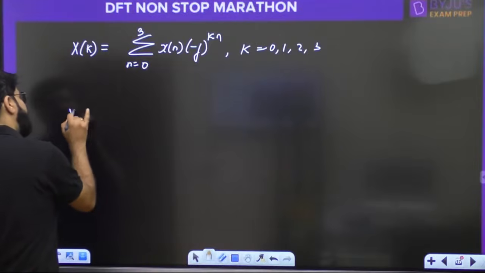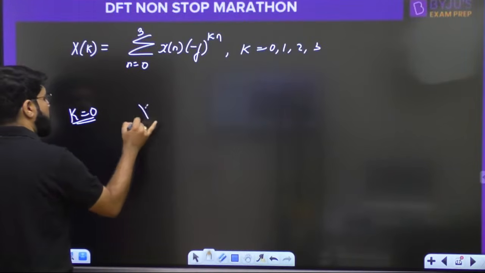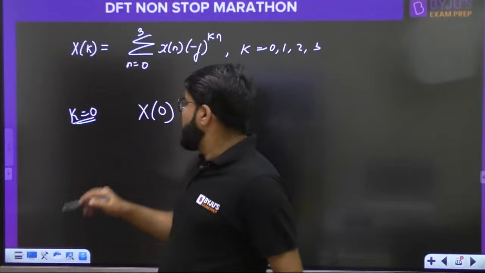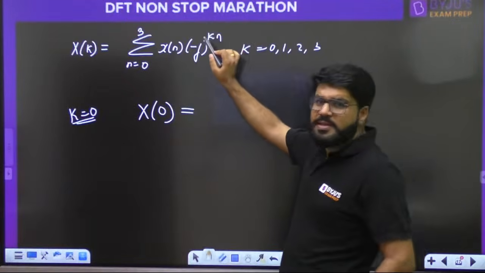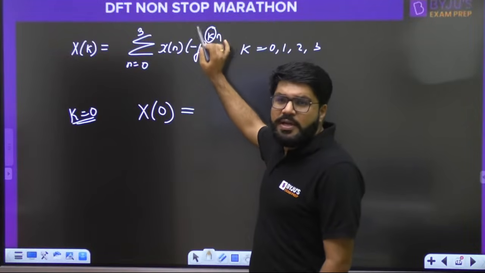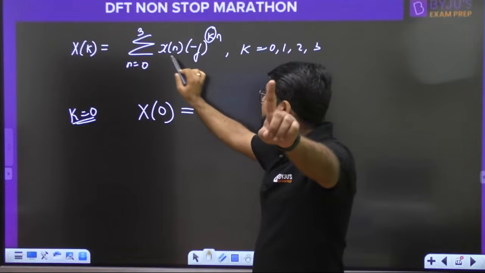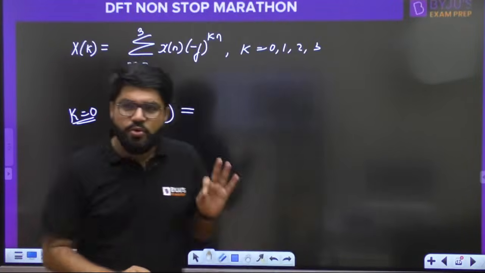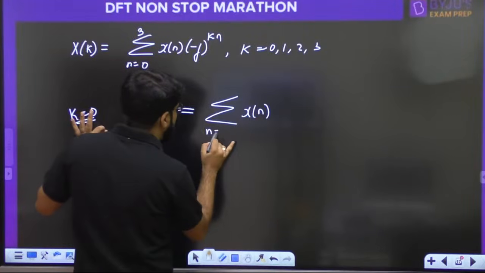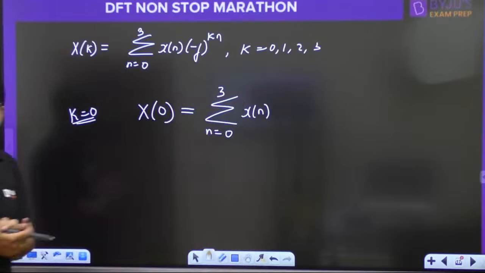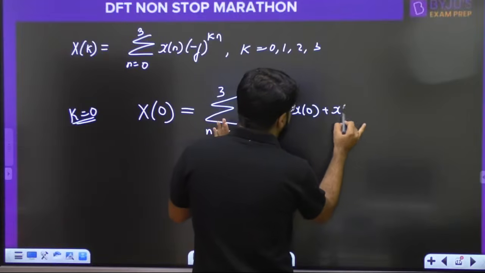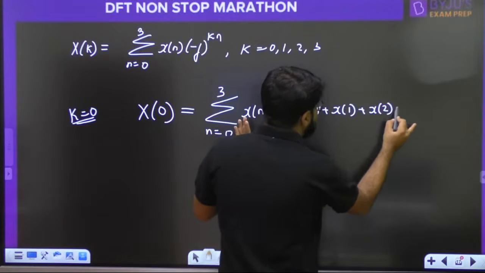अच्छा. Let's start with k equal to 0. What is X0? This will actually be a property. Whenever you put k equal to 0, whatever may be the W value, W power 0 is 1 and you only have summation of x of n. Now these are some points to get hold of for the MCQ question. So summation 0 से 3 x of n, that means x0 plus x1 plus x2 plus x3.